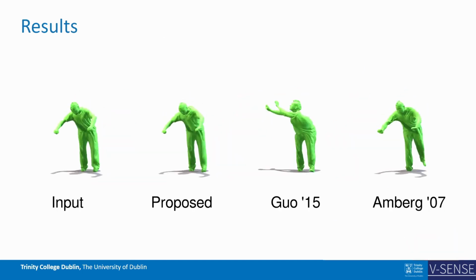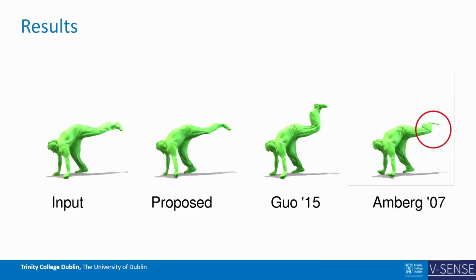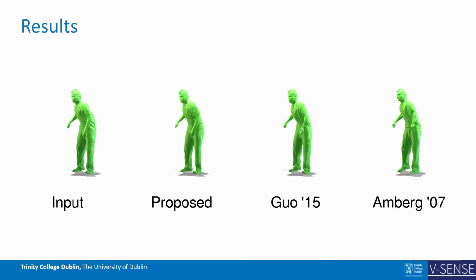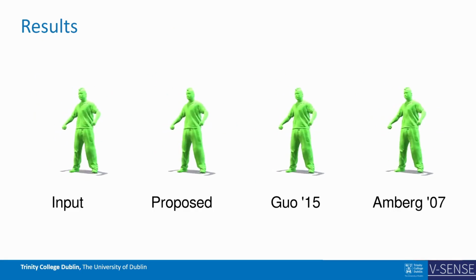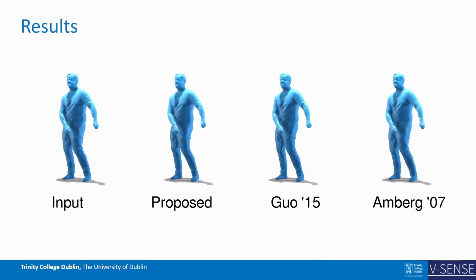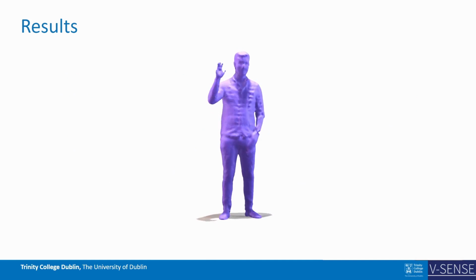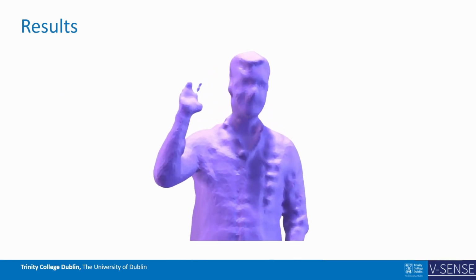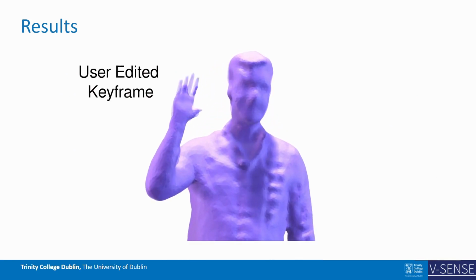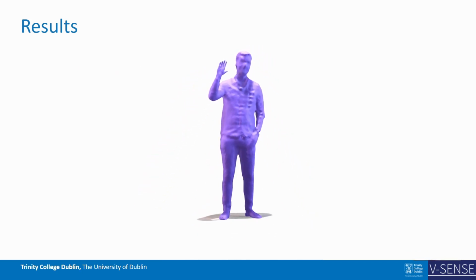Finally, we present our results in comparison to some of the state-of-the-art. We demonstrate the robustness of our correspondences against Guo et al., who also use a graph deformation framework driven by global ICP. We also compare to Amberg et al. as a baseline comparison with naive surface-based registration. We also demonstrate the propagation of user edits. For any given keyframe, the user may apply large topology edits which can be propagated throughout the tracking region.